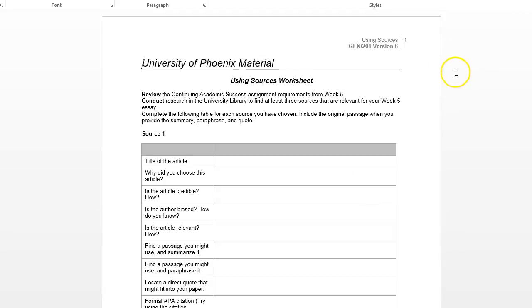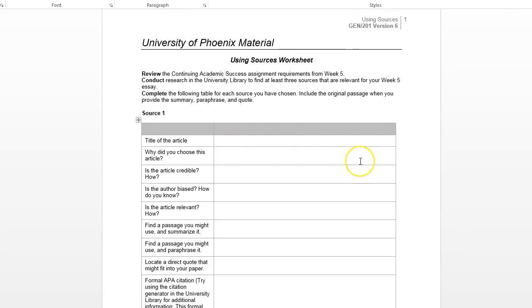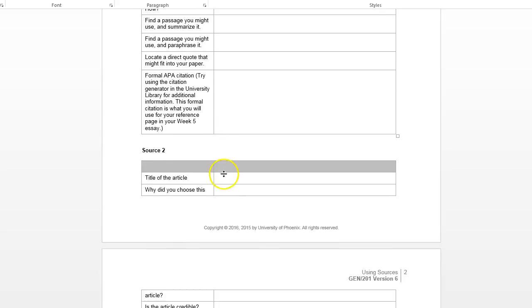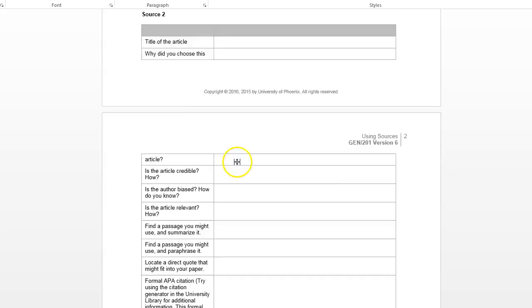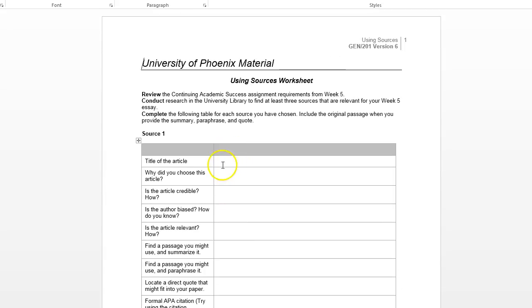Here we are. You will be filling in each one of these blanks. You'll notice there's source 1, source 2, and as you scroll down, source 3. You fill the information right in here. They're asking you to find 3 resources through our university library related to the week 5 assignment.